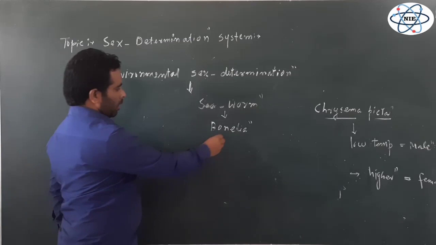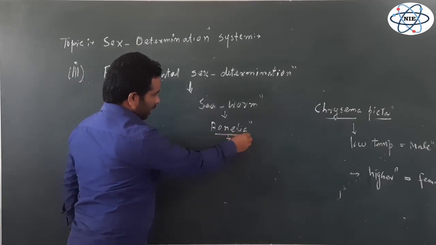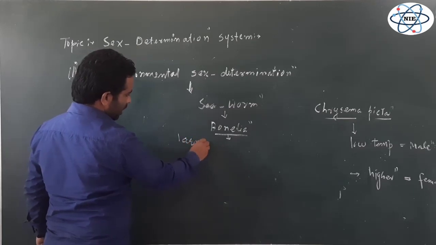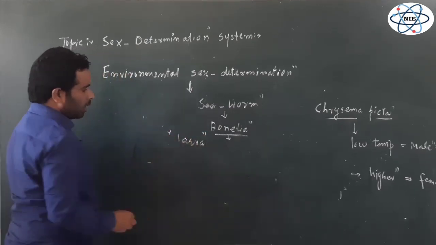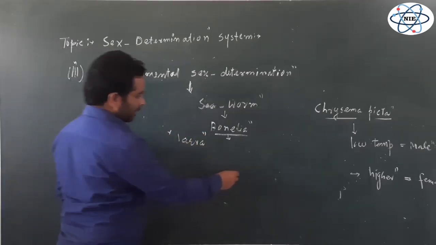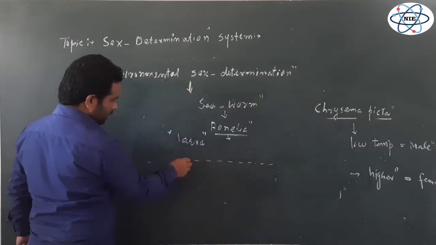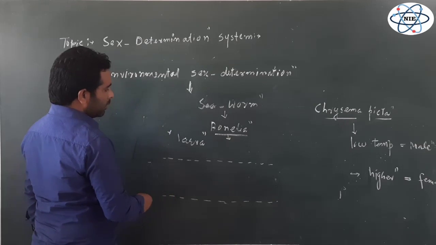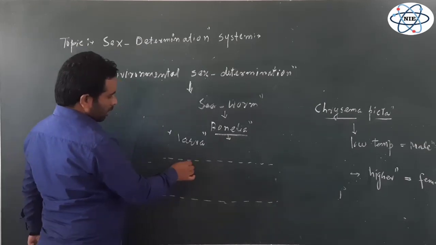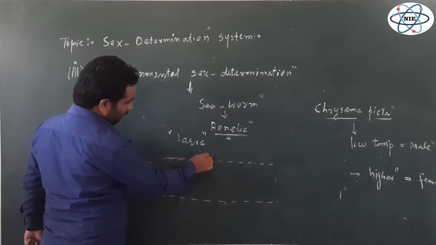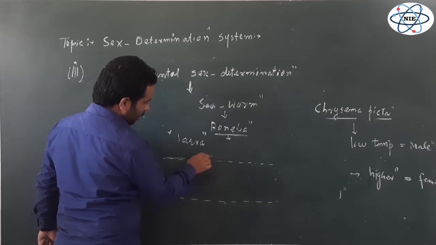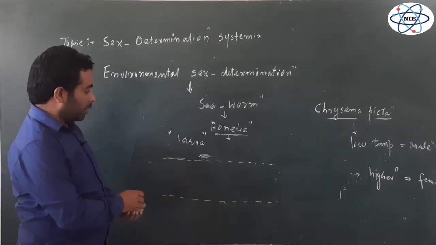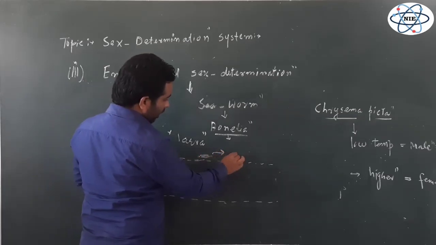Now, in this Bonellia, if the larva, which develops from a zygote, let's say this is the surface of the water and this is the depth of the water, if the larva settles at the surface, in isolation, this larva develops into the female.